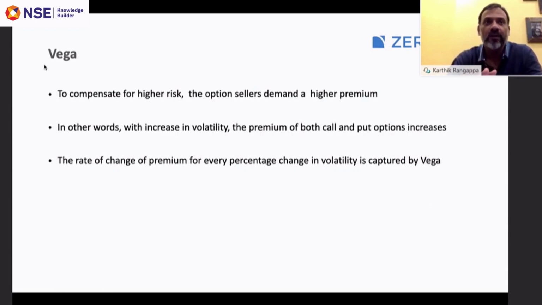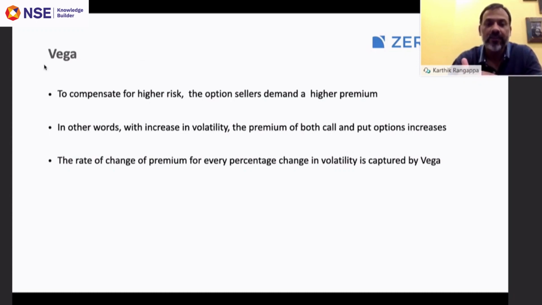If you offer a higher premium, then the sellers may be enticed to sell those options to you. In other words, whenever there is an increase in volatility, the premium for both call and put option increases. Doesn't matter whether it's a call or a put, the behavior is the same.